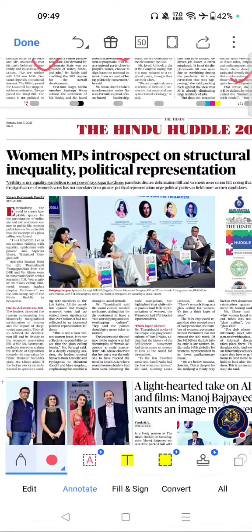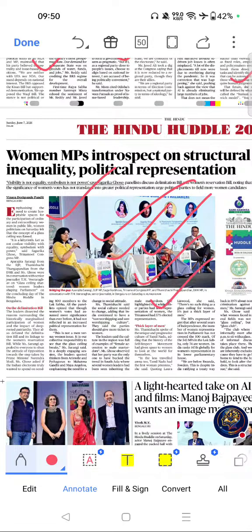Next important article was this one. Women MPs introspect on structural inequality, political representation. If you see the importance, the Women Reservation Act is a major UPSC polity topic. Gender representation is frequently asked in GS1 and GS2. Important for governance, social justice and political empowerment. Frequently useful in essay and ethics papers. Relevant for SSC, banking and state PSC current affairs.